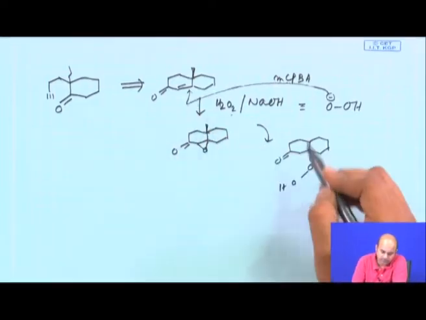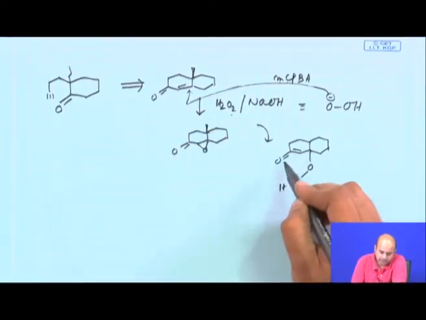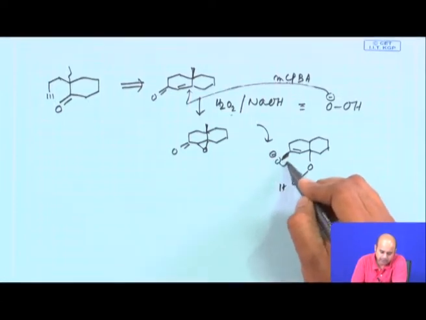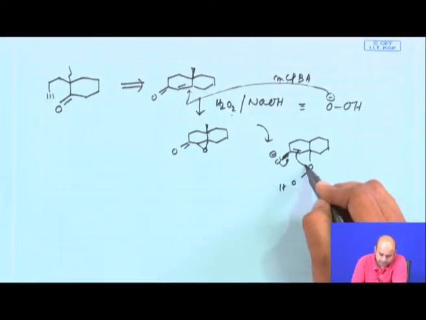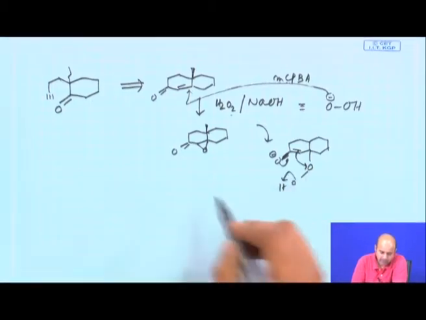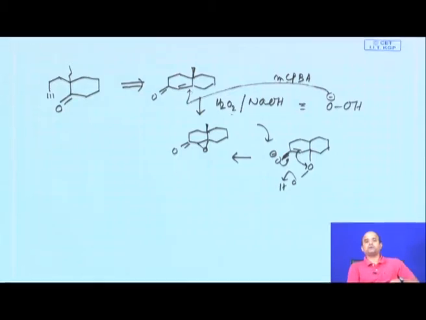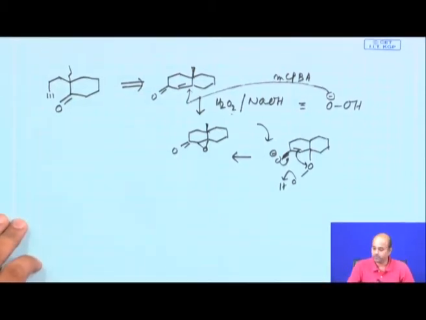Basically it will come here, then it comes here, and you get an O minus. So, the O minus backfires, then this attacks here and you get the corresponding epoxide. We need the epoxide because we have to do an intramolecular Eschenmoser fragmentation.